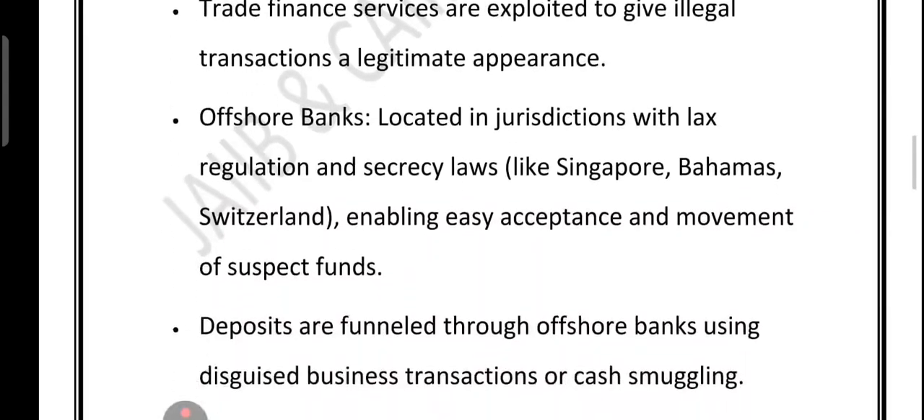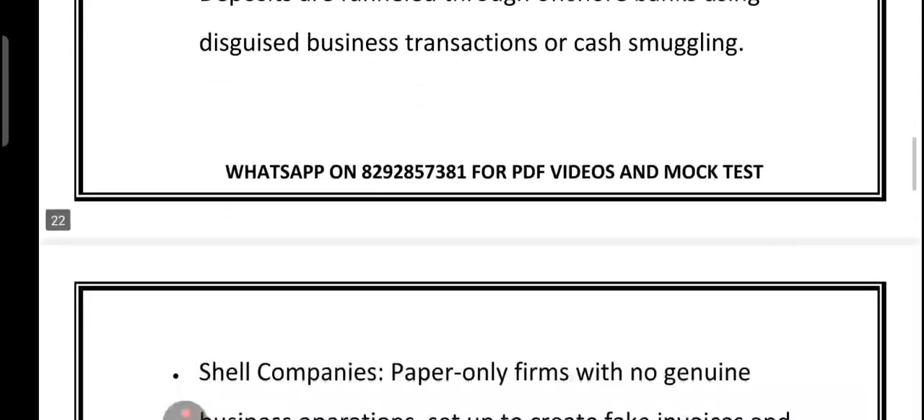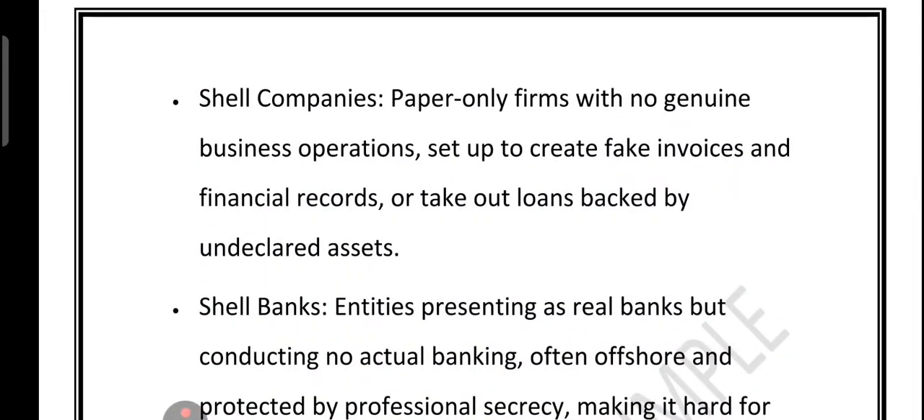Then we have offshore bank. These are the bank in country known for weak regulation and high secrecy, like the Bahamas, Switzerland, Singapore. They can quietly accept suspicious deposit, often disguised as business transaction. Then we have the shell company. We have already discussed it. So these are the companies that exist only on paper, no real business, no staff. They are used to make fake invoice, create fake business deal, get loan backed by the hidden asset.